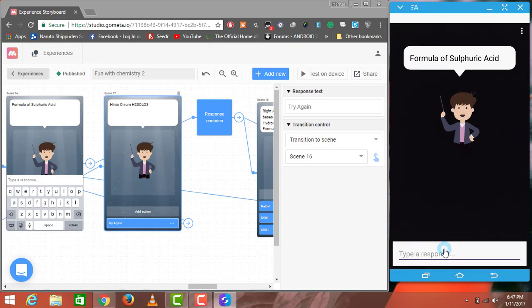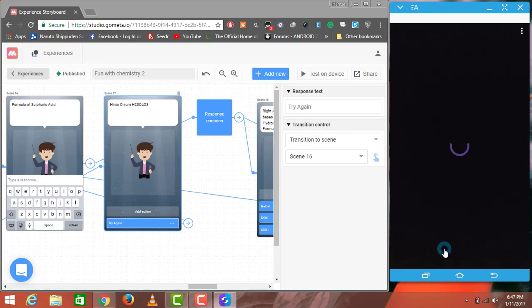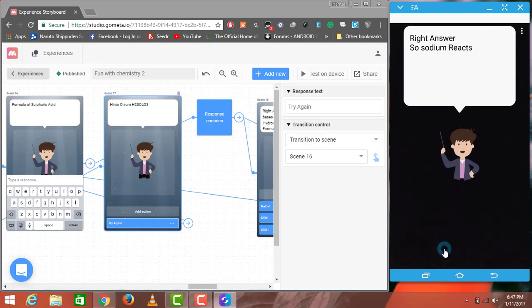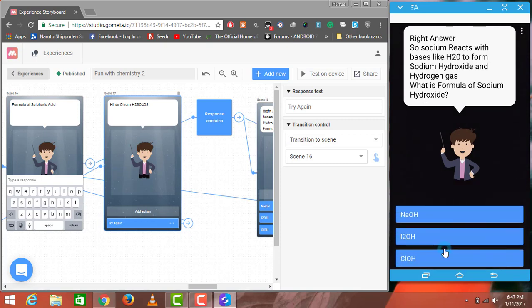What is the formula of sulfuric acid? The formula of sulfuric acid is H2SO4. This is the answer. Now click on next, and right answer. Sodium reacts with bases like water to form sodium hydroxide and hydrogen gas. What is the formula of sodium hydroxide? Well, sodium hydroxide appears to be the answer.